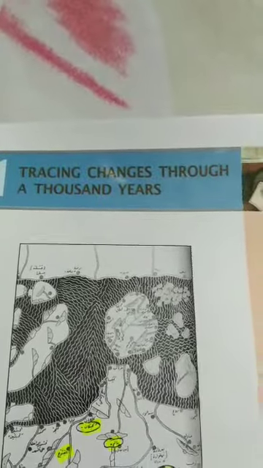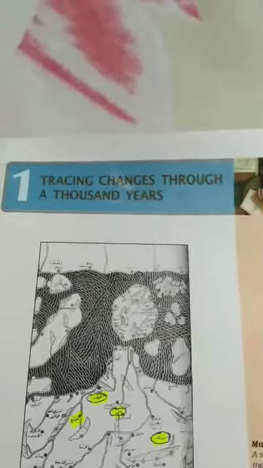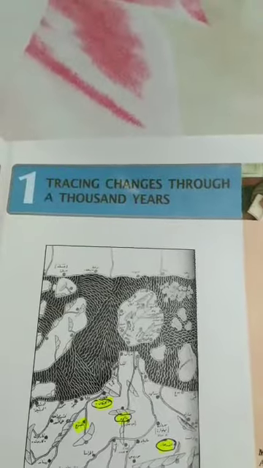Welcome to start class 7th history chapter 1, and that is tracing changes through 1000 years. So in this book we will read about the medieval period.